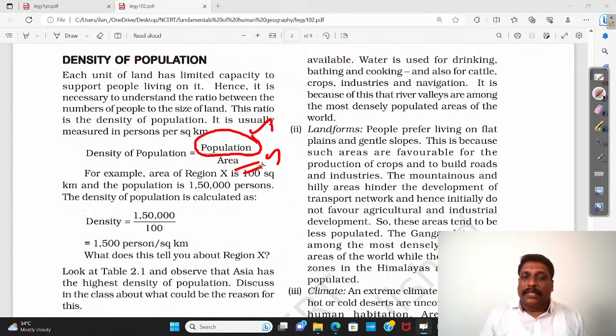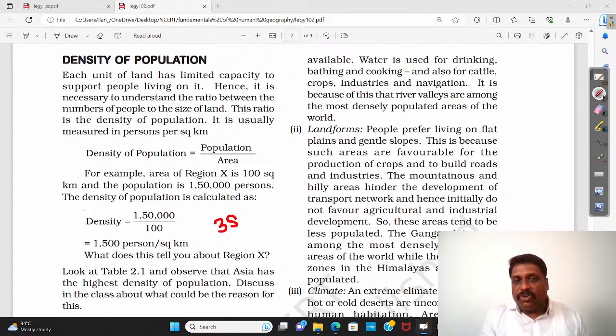According to the 2011 census, the density of population in India is 382 people per square kilometer. We would have surpassed 410 or 420 by the time the next census is out.